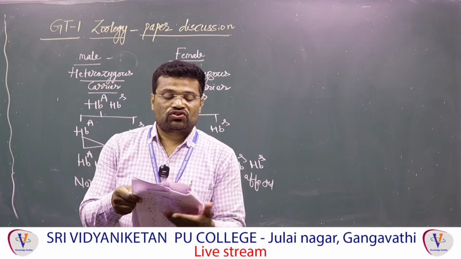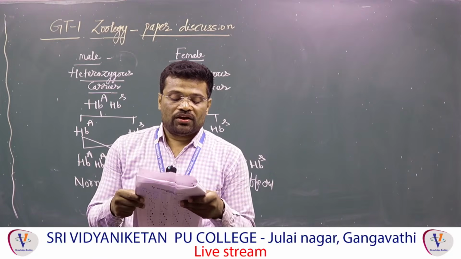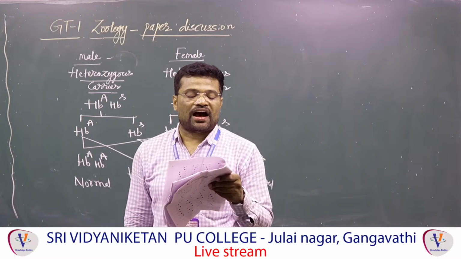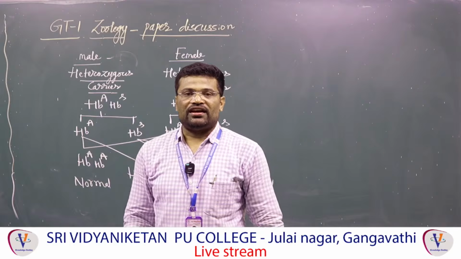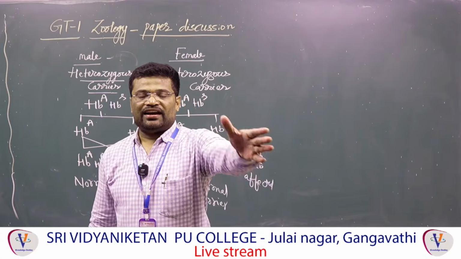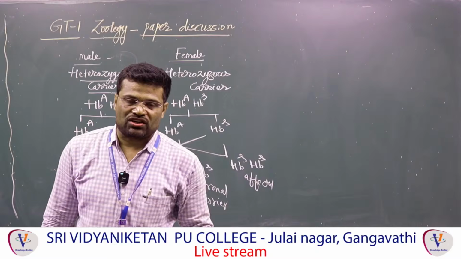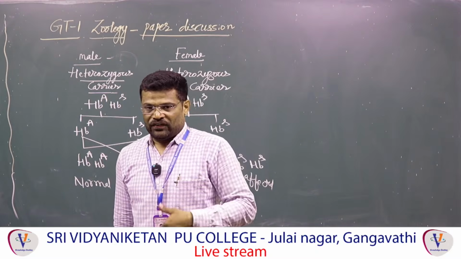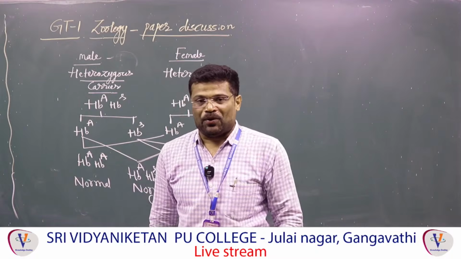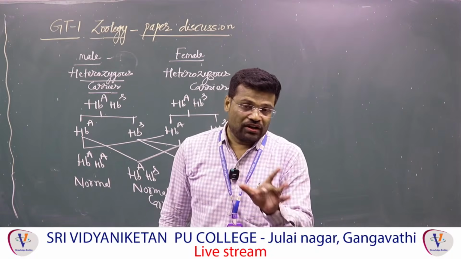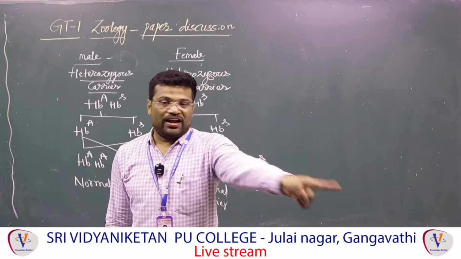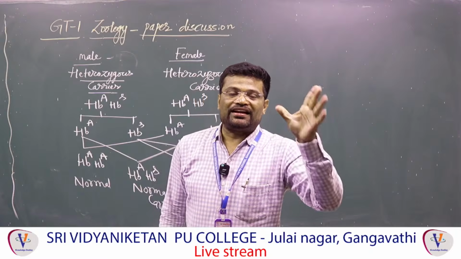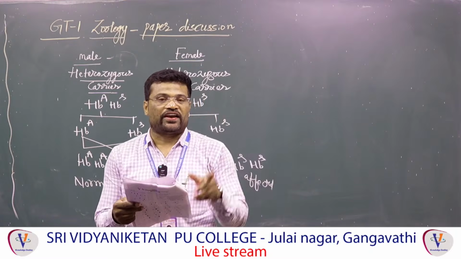And next one, question number 160. Which of the following electrical events of the heart during cardiac cycle is not associated with ECG? In case of ECG, we can see atrial systole or atrial depolarization. We can see ventricular systole or ventricular depolarization. We can see ventricular repolarization or ventricular diastole. But in case of ECG, we can't see atrial relaxation or atrial repolarization. That's why answer is 3.